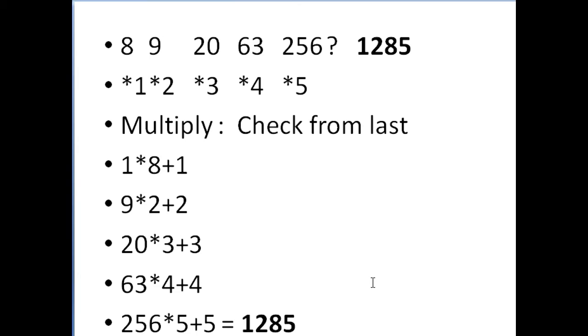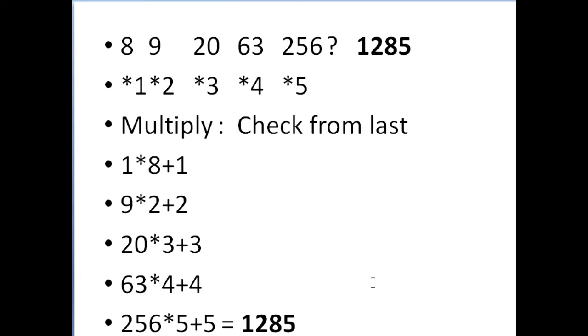See this problem. This is another different problem. 8, 9, 20, 63, 256. So now here you'll not get any idea. You can think differently. 8 minus 9 is 1. And 9 minus 20, no, it is another number. It doesn't have any link. So go with multiplication. Either you can check from last or from first. Anything you can do. Here you have to see 20, 60. What is the difference? 20 to 60 is three times.